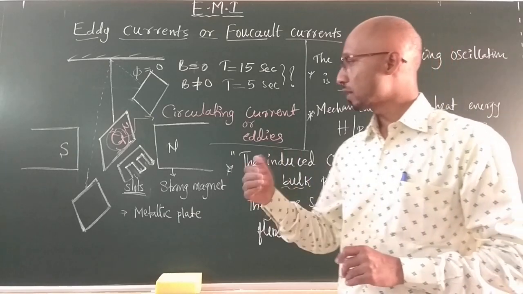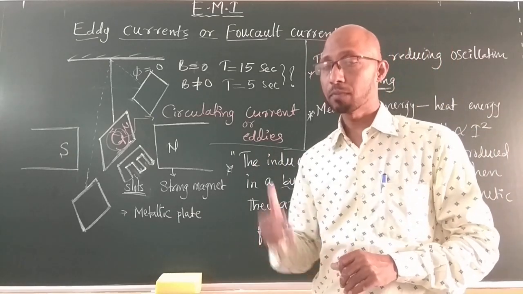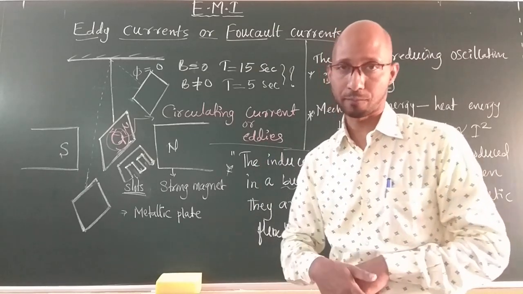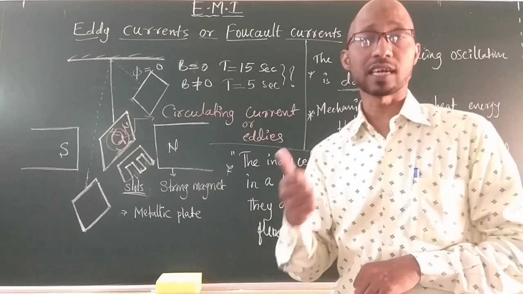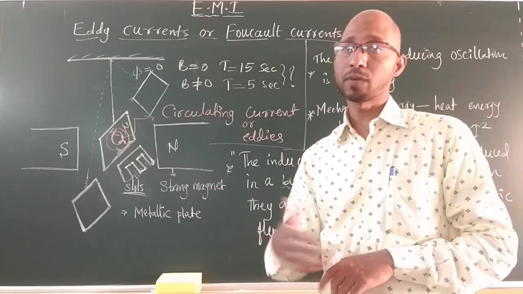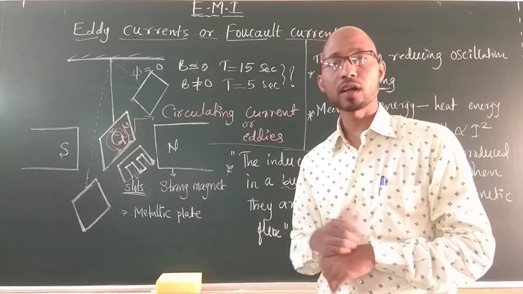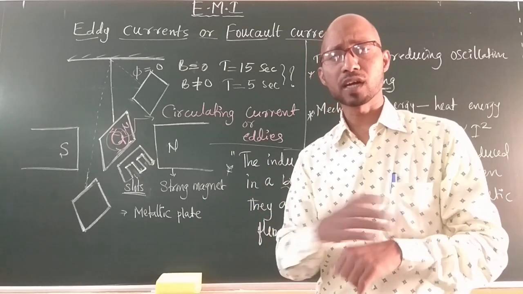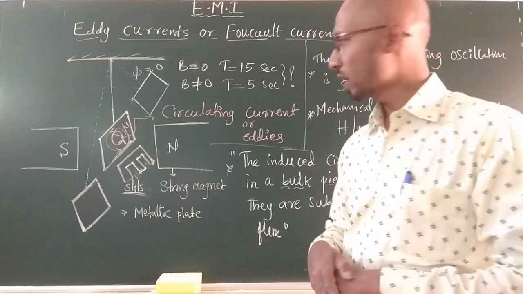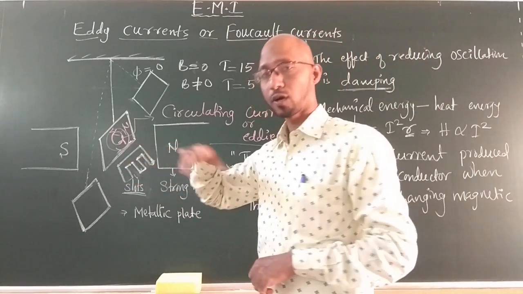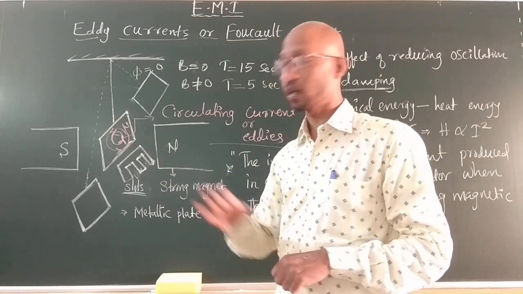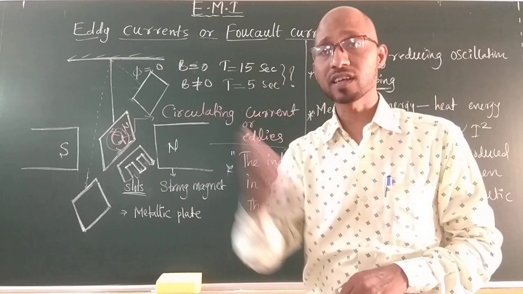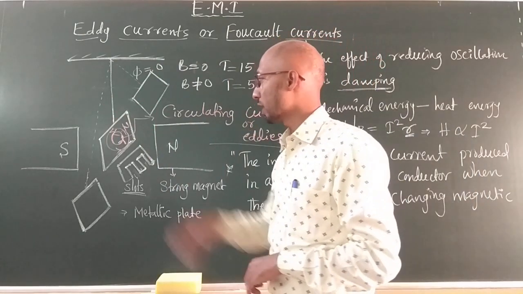Now here, in some cases it is undesirable. You have seen that in many cases we are also using it for a useful purpose. It is undesirable in dynamos, transformers, and motors, where we wind copper wire on iron pieces. Some part of the electrical energy will be converted into heat energy. To avoid that, we are making slots in the metal. These slots are also laminated. If you laminate further, the resistance increases further in the metallic plates. Okay, I hope you understand this.